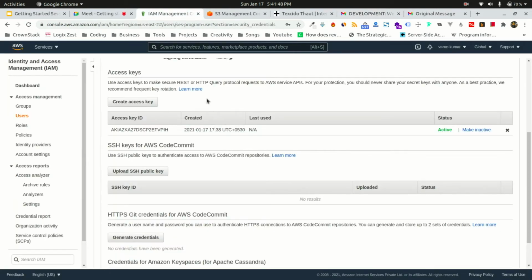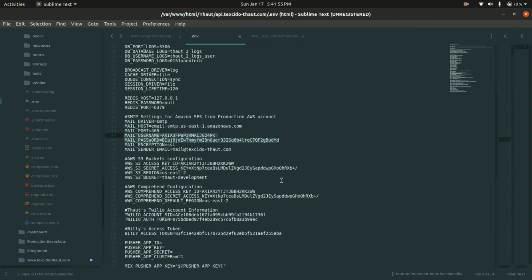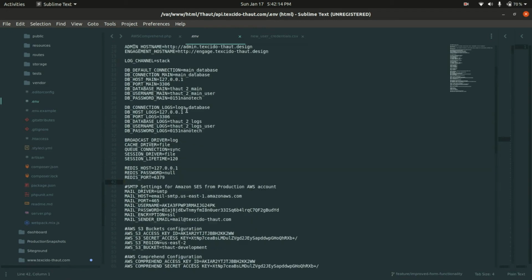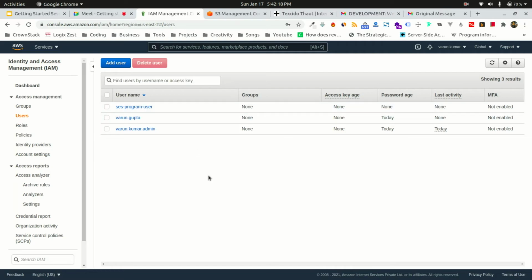So I think that's what I wanted to explain. Again, we are using Amazon S3 also. For Amazon S3, I have created one more IAM user. Then for Amazon Comprehend, in this project I am also using Amazon Comprehend, so again I have created one more IAM user. All these credentials are being used in my program, and I coded my program to use them.